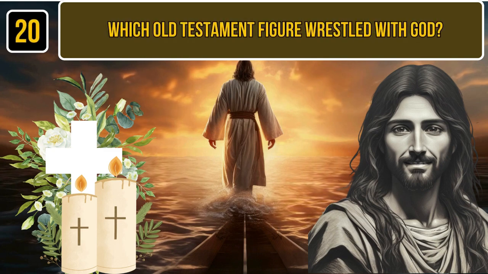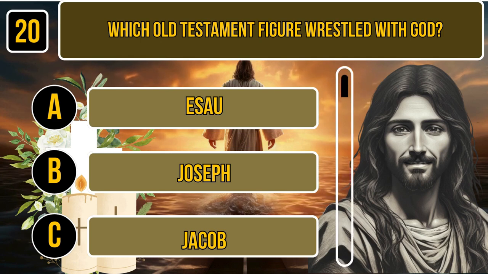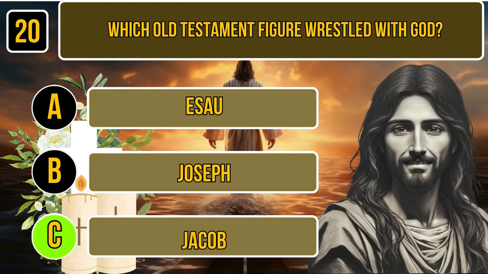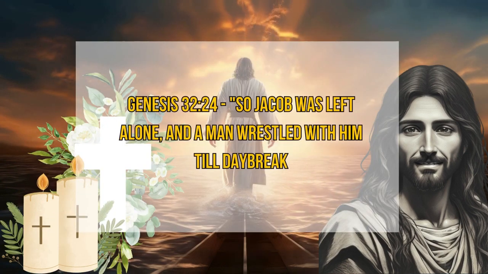20. Which Old Testament figure wrestled with God? A. Esau. B. Joseph. C. Jacob. Time for thinking. The correct answer is Jacob. Genesis 32:22-24. So Jacob was left alone, and a man wrestled with him till daybreak.